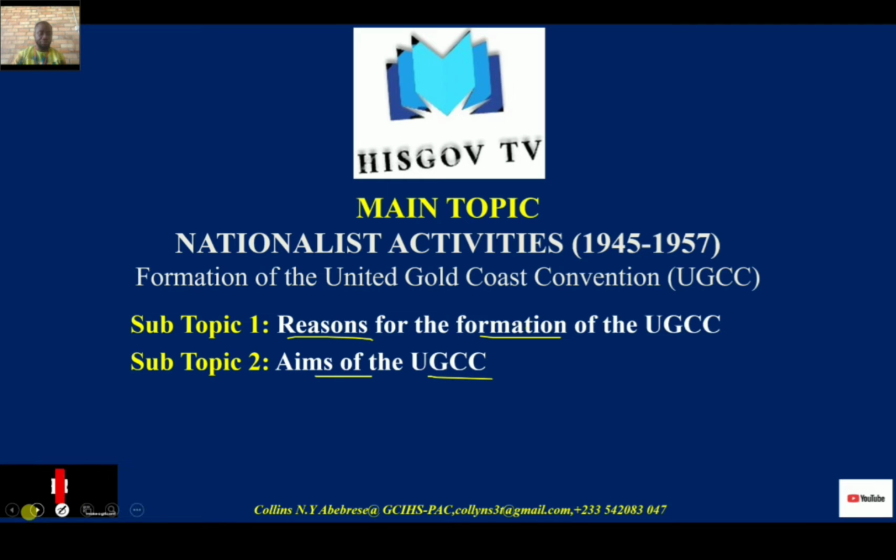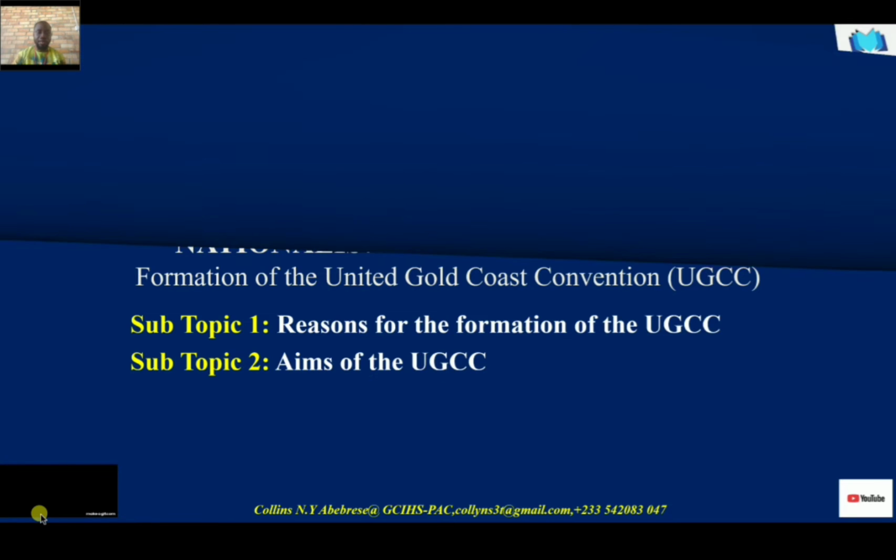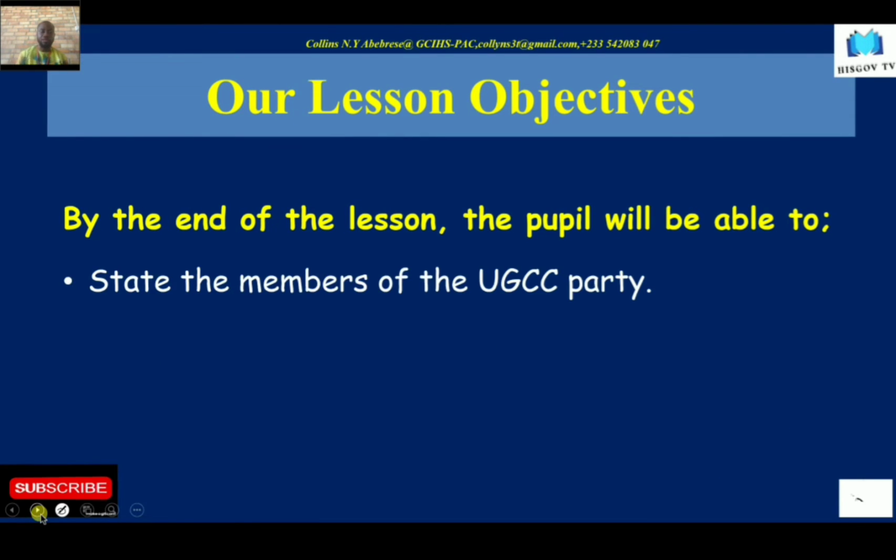subtopics. Good. So let's begin with our lesson objectives for today. Our lesson objective is simple: by the end of this lesson, you will be able to state the members of the UGCC party. So by the end of this lesson, you should be able to state some of the members that came together to form the UGCC party.